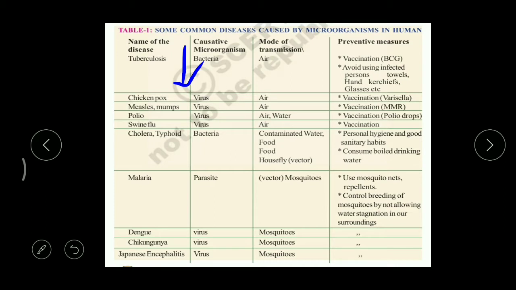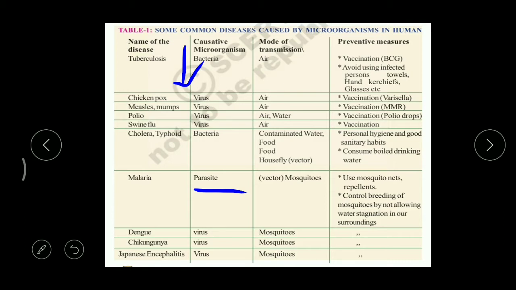In the second column, we can find the causative microorganism, means the pathogen. The diseases are caused by many pathogens like bacteria, virus, and parasite. Parasite means here protozoan parasite. Then the mode of transmission.